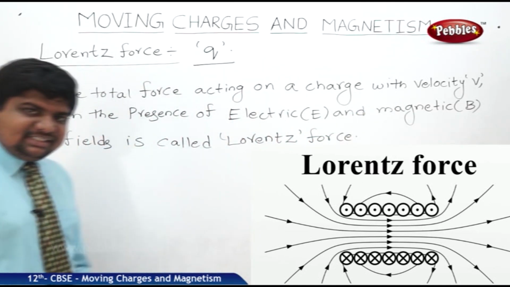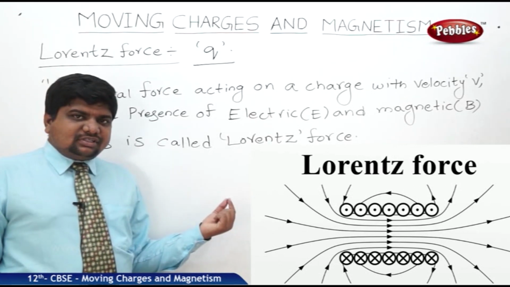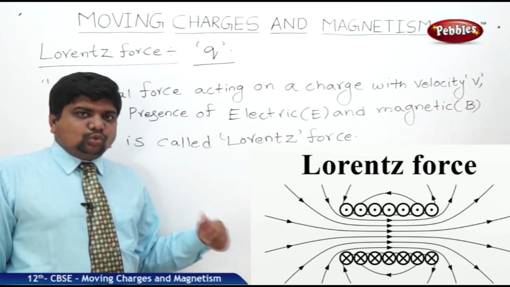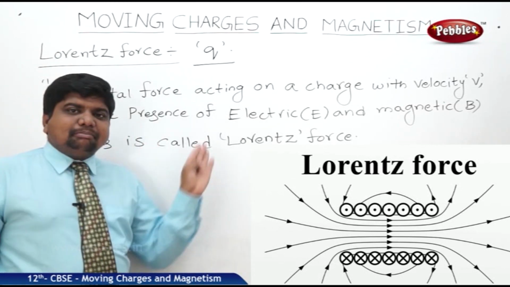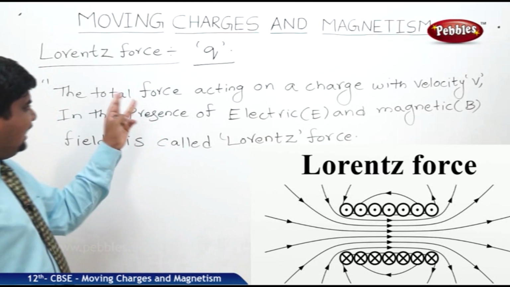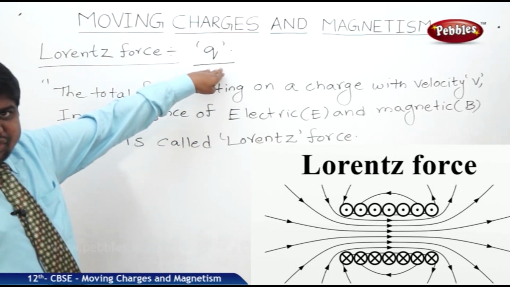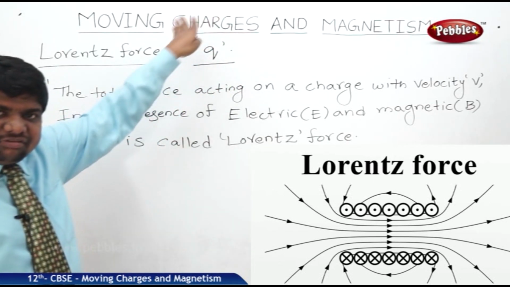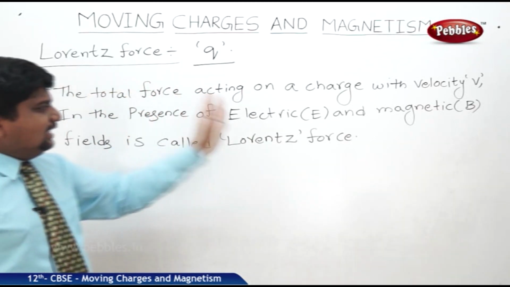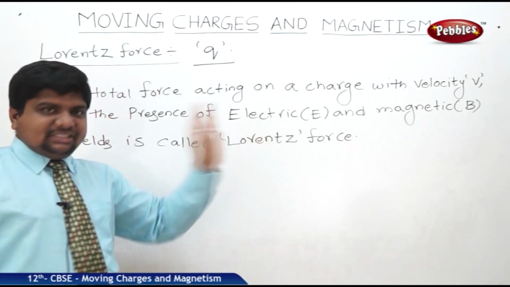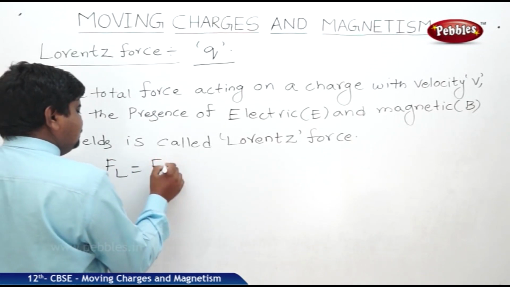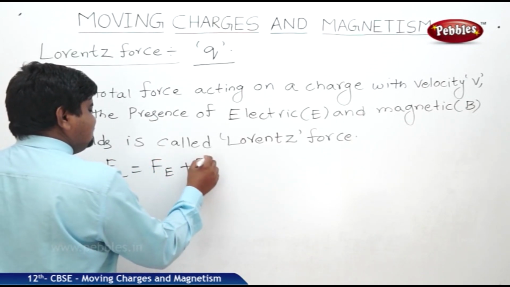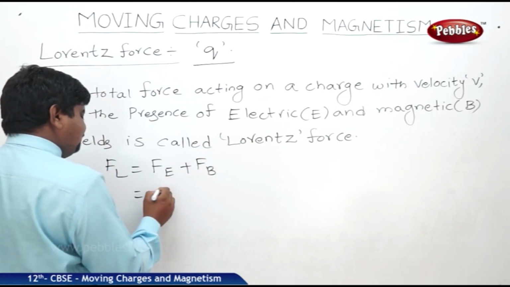Whenever a charge is there, it experiences a force of attraction or repulsion, nothing but the Coulombic force, and subsequently it can create a magnetic field. So the net force acting on a charge Q, when it is moving with velocity V in both electric and magnetic fields, is called Lorentz force. So we can write FL is equal to FE plus FB. What is FE?